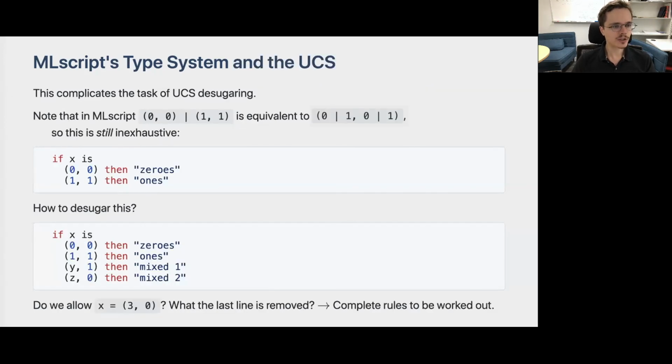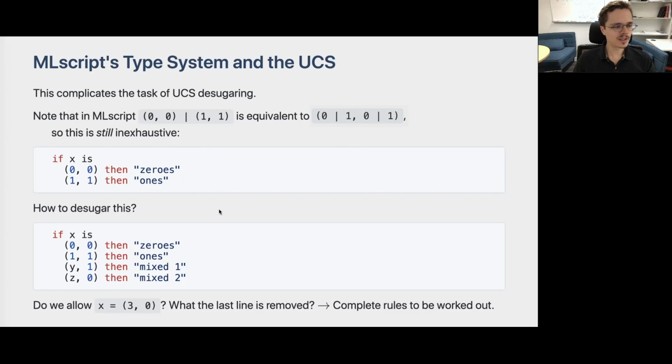The reason we mention this is because this type system makes the task of type checking and desugaring the UCS much more complicated. First of all, notice that in MLscript, the union type made of the two tuple types 0 and 0 or 1 and 1 is actually equivalent to the seemingly less precise tuple type where each component is itself a union type. So in MLscript, this pattern match is still inexhaustive.